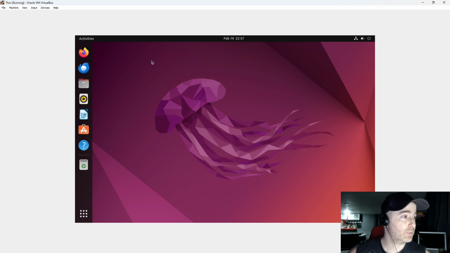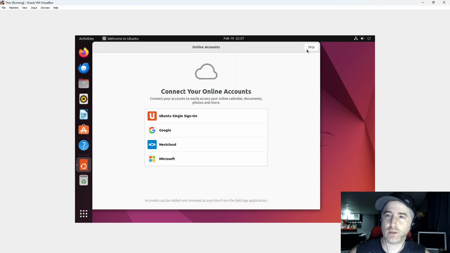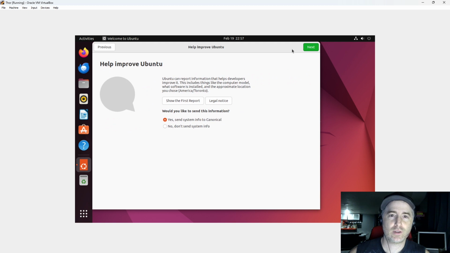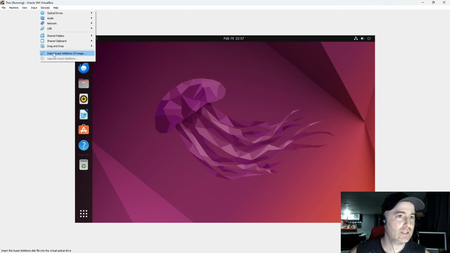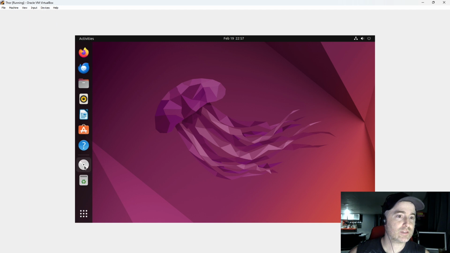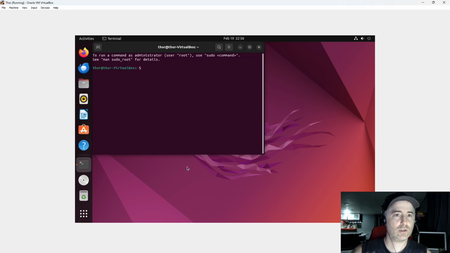So now I want to play with the resolution. Whatever, we'll skip. Next. No, I don't want to send you information. So on the top here at Devices, we will insert the guest additions CD image, and as soon as it's there, we should be able to press Control-Alt-T, and let's get in there.